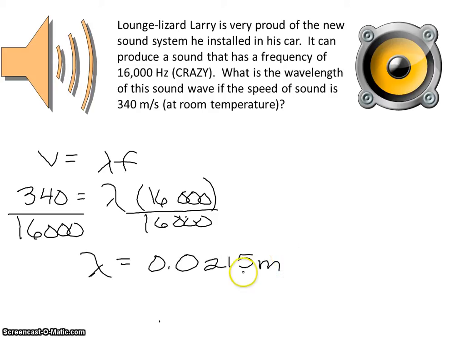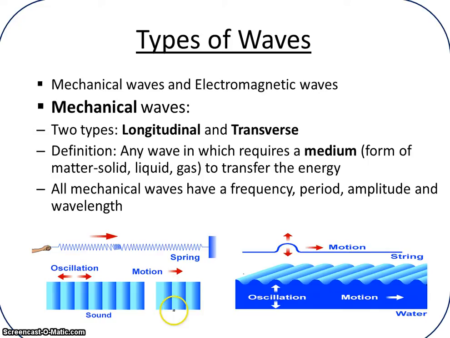So it may not make a whole lot of sense. If you were to convert this into centimeters, that would basically be 2.2 centimeters. So that's about an inch. So what we're saying here is that the wavelength of this wave is about 1 inch from one place to the other. And we're going to talk about the parts of a wave pretty soon here.